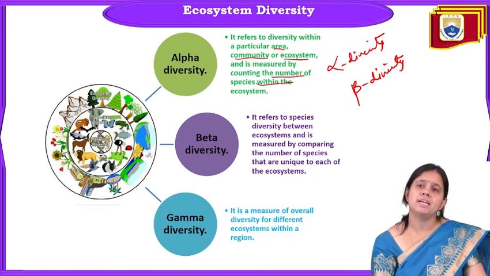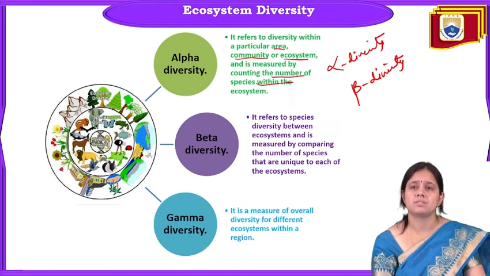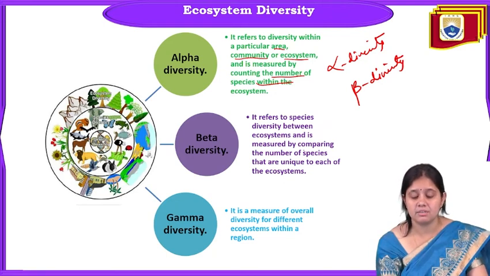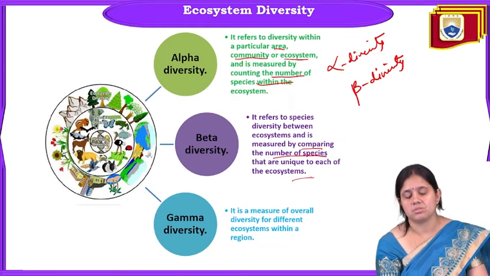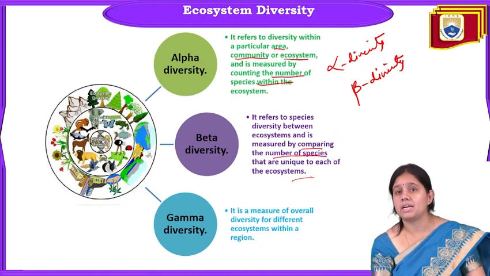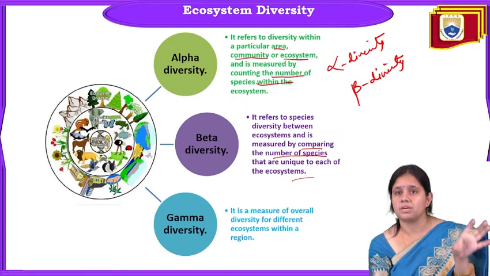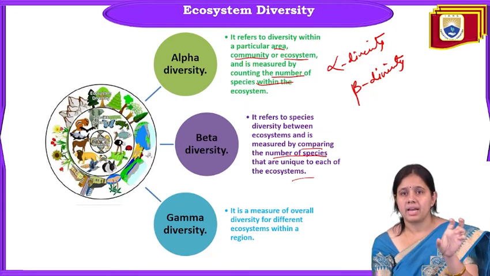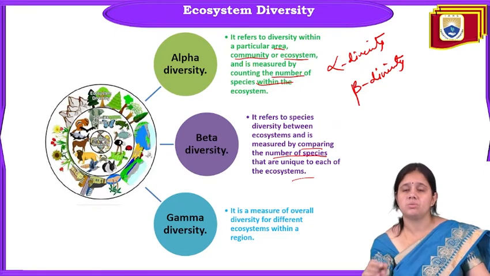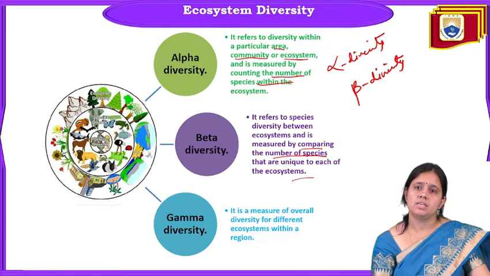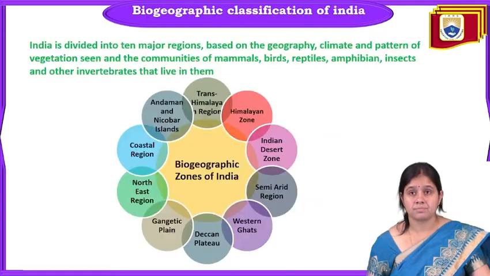Beta diversity refers to the species diversity between ecosystems, measured by comparing the number of species unique to each ecosystem. Gamma diversity is the overall diversity for different ecosystems within a single region.